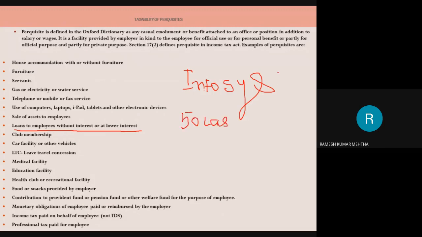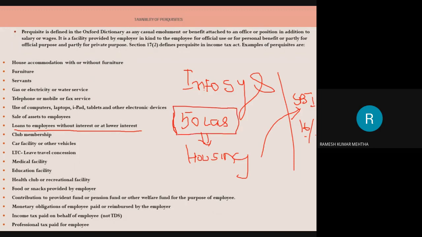Now, if I take a loan from SBI, it might charge, for example, 16% rate of interest for the housing loan. Now, it's a very costly affair for me, because paying 16% is almost 8 lakh rupees per annum as interest. So if there are provisions in the appointment that I can take a concessional loan from the employer, and in this case Infosys is my employer, then I can apply for a loan. And if it is granted, for example at 3%, I have taken a 50 lakh rupees loan at just 3%. This is called concessional.